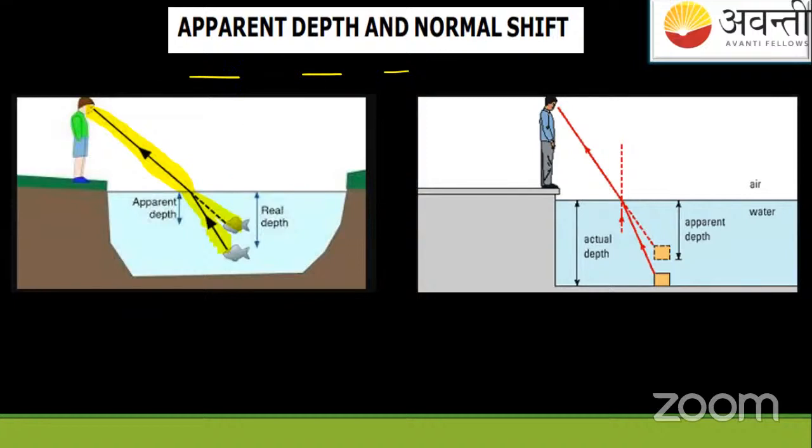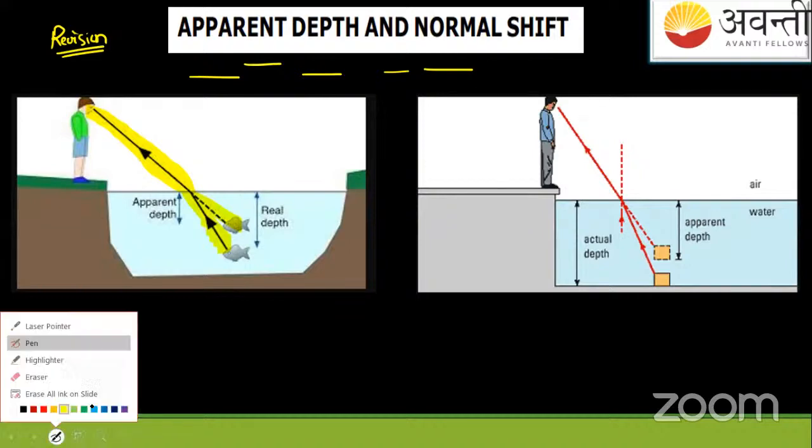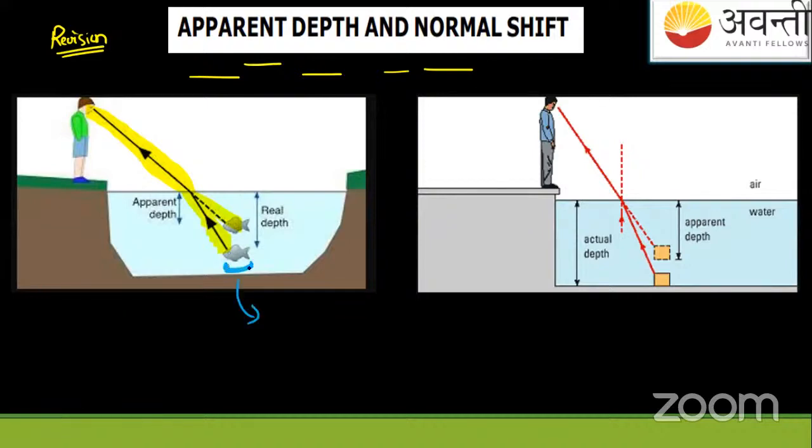So let us revise. Here is the fish. This is the fish.